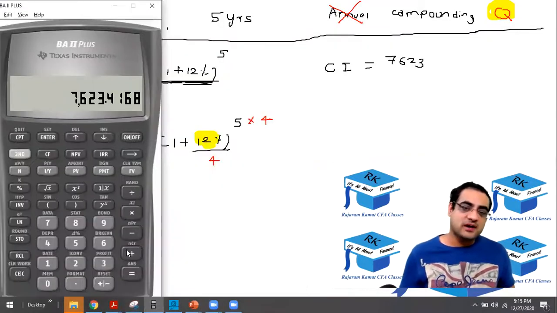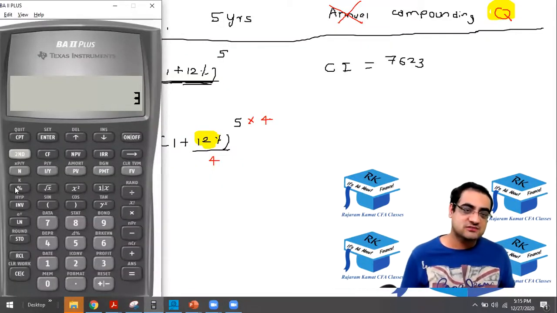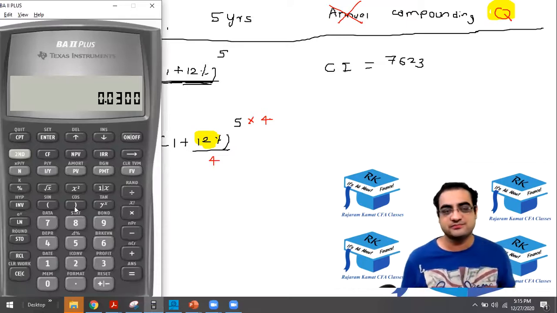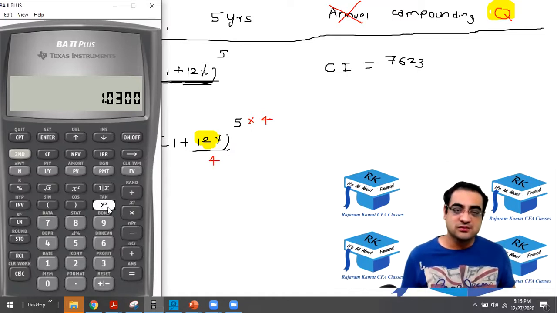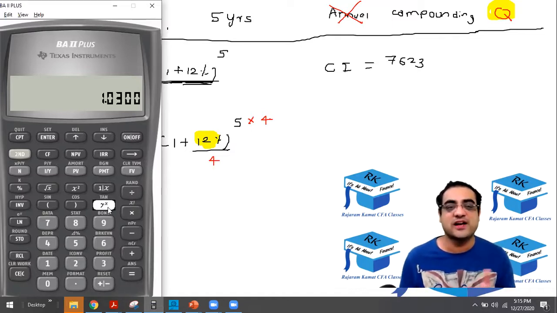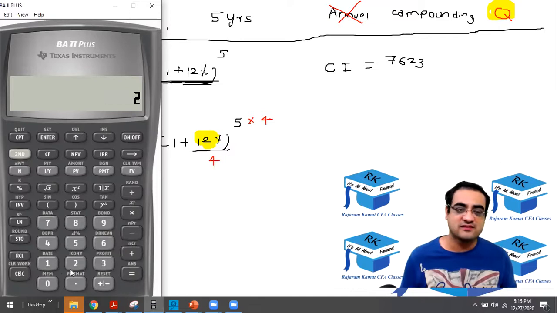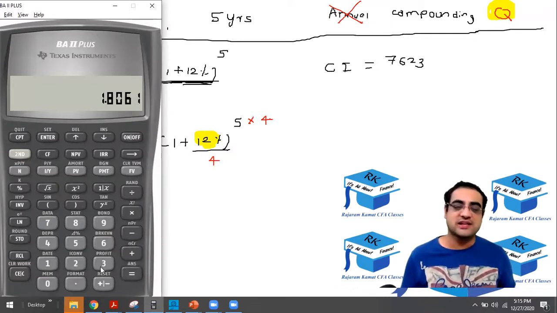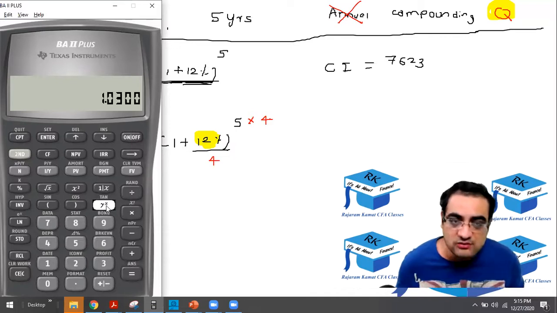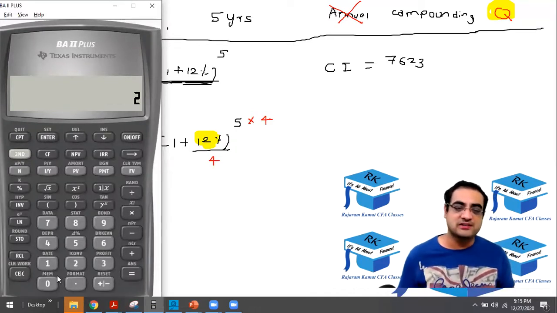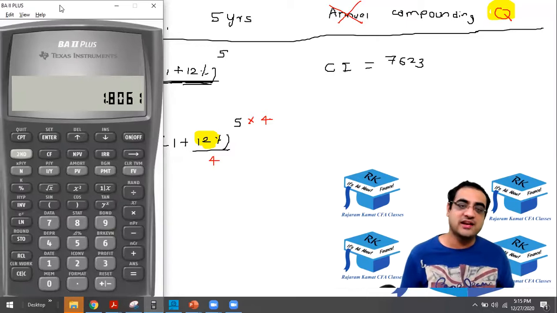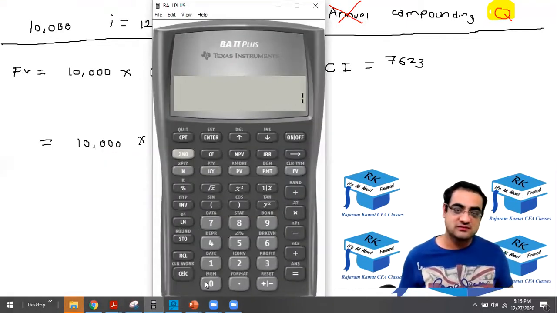Then raised to, 5 fours are 20, so raised to 20, and then into 10,000.